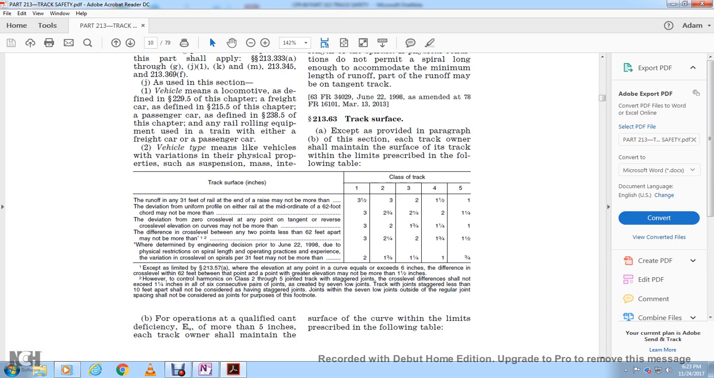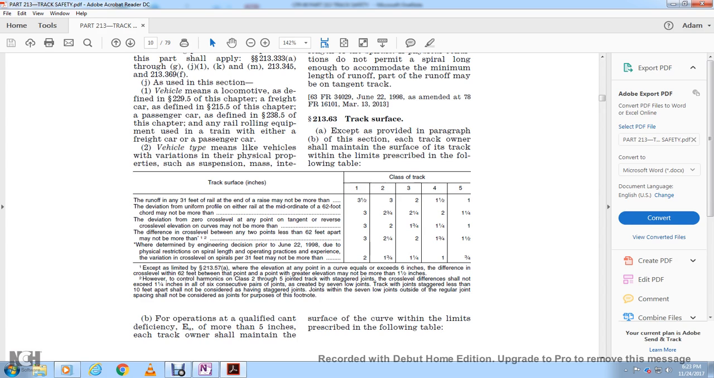Deviation from zero crosslevel at any point on tangent track, or reverse crosslevel elevation on curves, may not be more than 3, 2, 1, 3/4, 1 and 1/4, and 1. Difference in crosslevel between any two points within 62 feet may not be more than 3, 2 and a quarter, 2, 1 and 3/4, 1 and a half. When determining engineer decisions prior to June 22nd, 1988, the physical restrictions and spiral length of operating practices apply. The variation in crosslevel of the spirals at 31 feet may not be more than 2, 1 and 3/4, 1 and 1/4, 1 and 3/4.